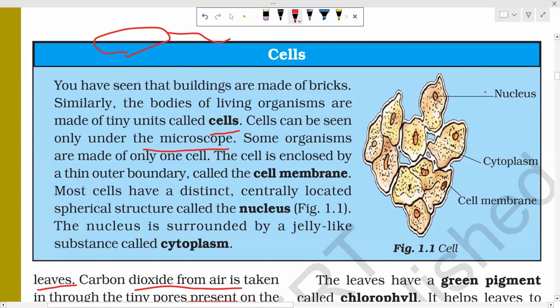So the structure of a cell is given here. See, your cell is bounded by a cell membrane. A normal human cell is bounded by a cell membrane, and it is a thin outer boundary of the cell. In the middle of the cell, you can see a nucleus. The nucleus is a spherical structure.